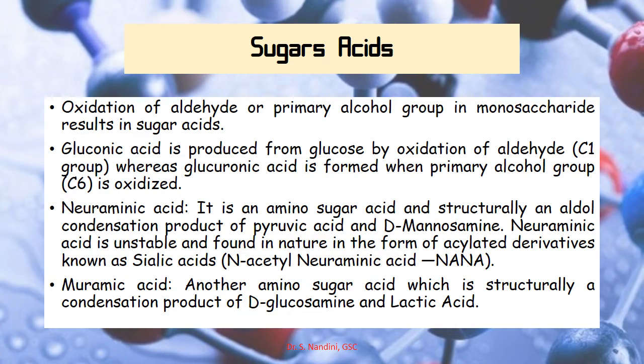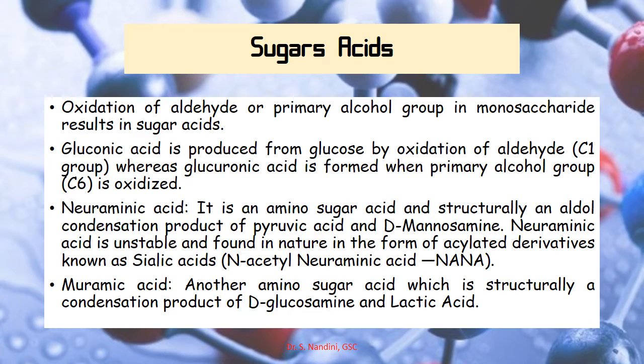Next, what are sugar acids? Oxidation of the aldehyde or primary alcohol group in monosaccharides results in sugar acids. The most common, gluconic acid, is produced from glucose by oxidation of the aldehyde at the C1 position, whereas glucuronic acid is formed when there is oxidation at position C6.